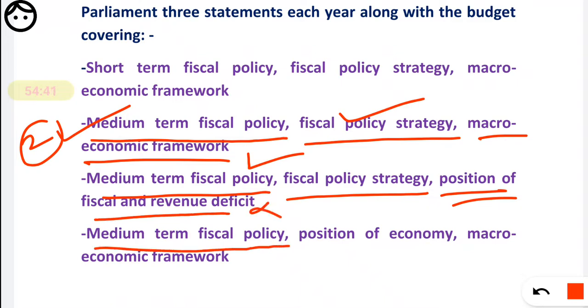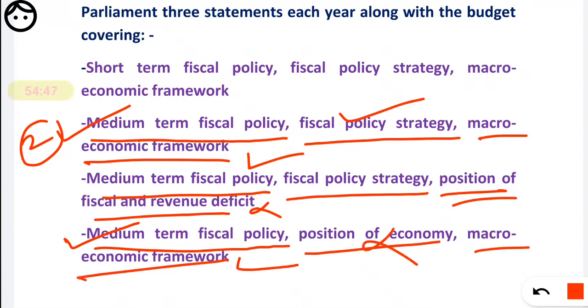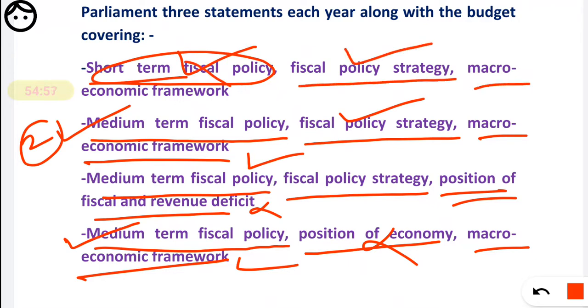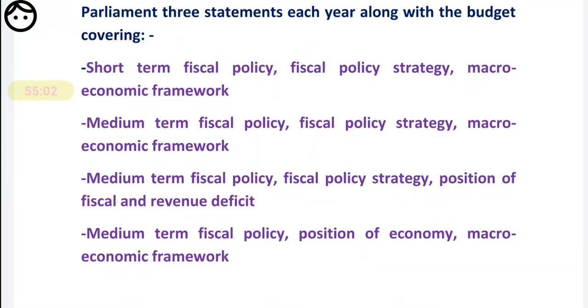Medium-term fiscal policy is correct, position of the economy is not, and macroeconomic framework is okay. So the most correct option here is the second option. See, in the first question, short term fiscal policy, no, we want a medium term, it is wrong. Fiscal policy strategy should be there and macroeconomic framework should be there. Okay, so remember how to go about such a type of question.